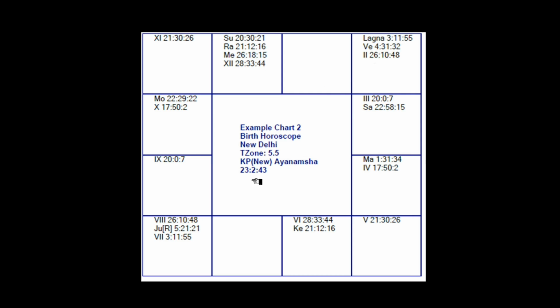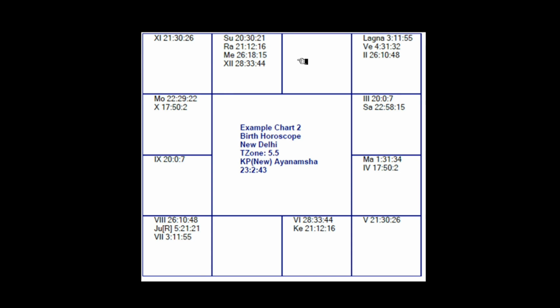What is an intercepted sign? Now, as I said on page number 75 of my study material, intercepted signs actually mean a Rashi or a sign which is caught between two adjacent cusps, and the sign itself is vacant. The sign is a blank sign, it does not contain any cusp. So an intercepted sign is a blank sign, an empty sign which does not contain any cusp.